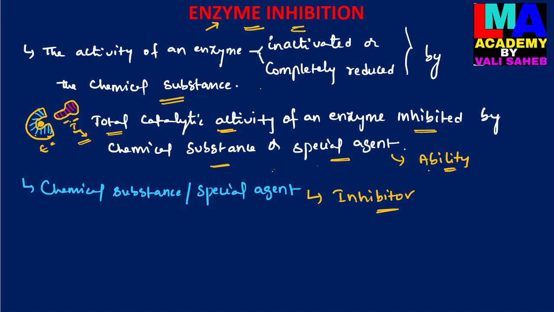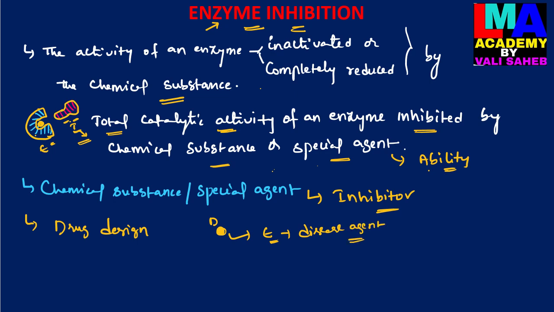The process of enzyme inhibition is used in pharmaceuticals for drug design. Most of the drugs designed in pharmaceuticals are based on enzyme inhibition. For example, a drug acts on the catalytic activity of a particular enzyme, inhibiting an enzyme which is present in the disease causing agent.